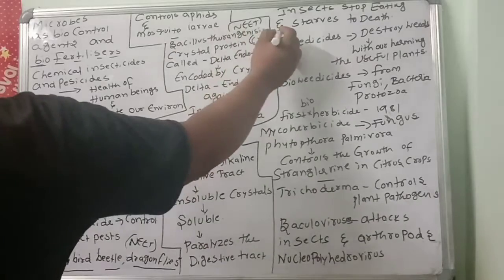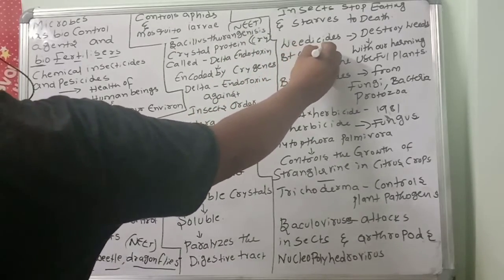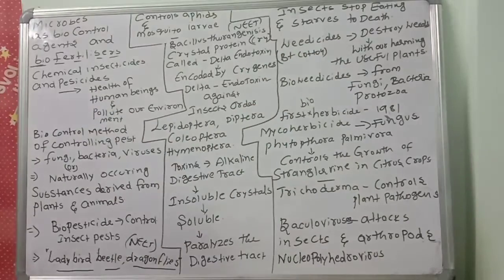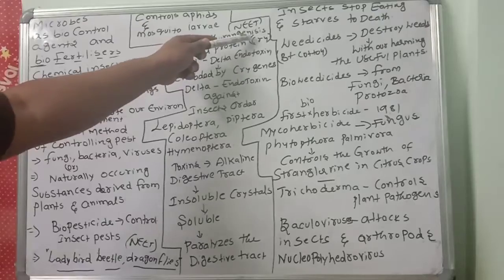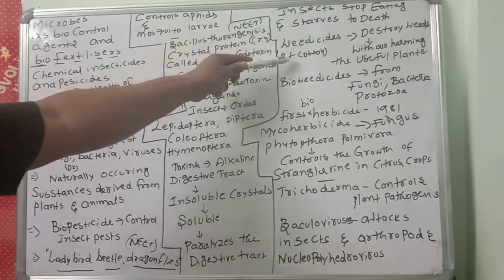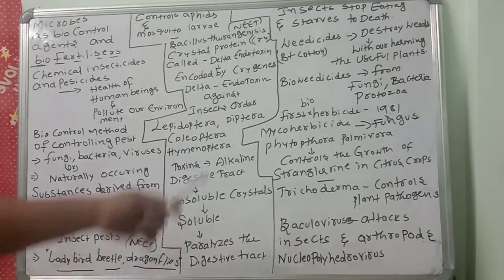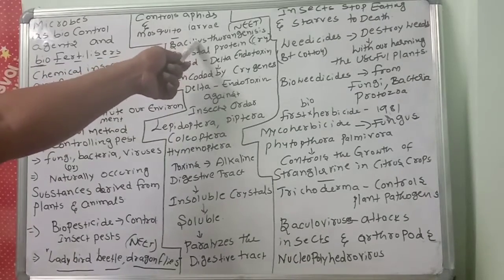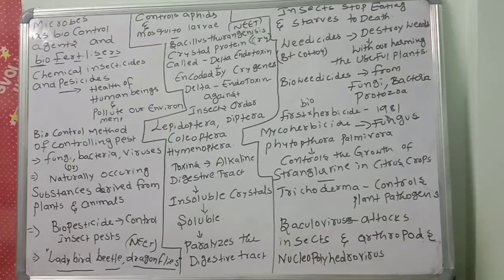Bacillus thuringiensis cry genes are taken and introduced into the cotton plant. Then the cotton plant gets resistance against the pests. That's why the biopesticide Bacillus thuringiensis, cry genes, Bt cotton. We use genetic engineering, rDNA technology, for this.